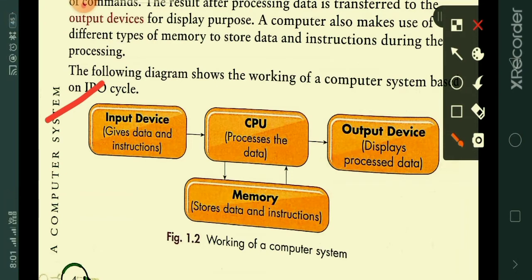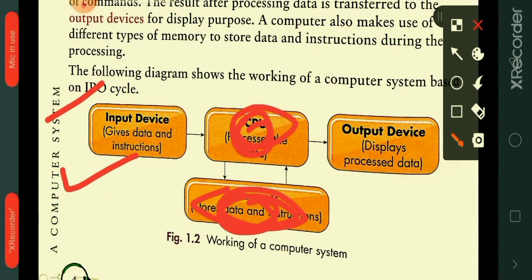It gives data and instruction to the computer. Now that data and instruction are stored inside the memory and processed here in the CPU. Finally, after processing, it displays the processed result with the help of the output device.